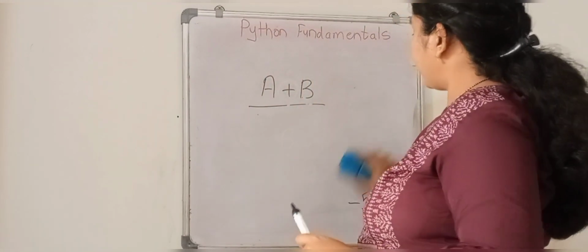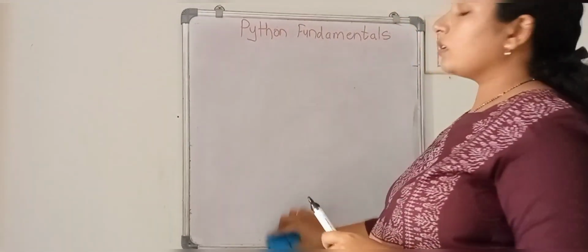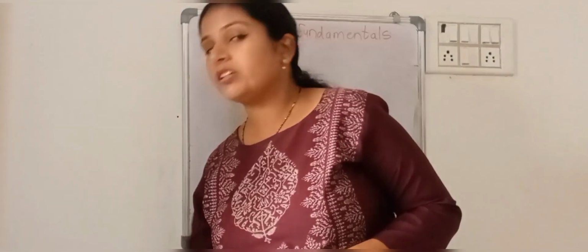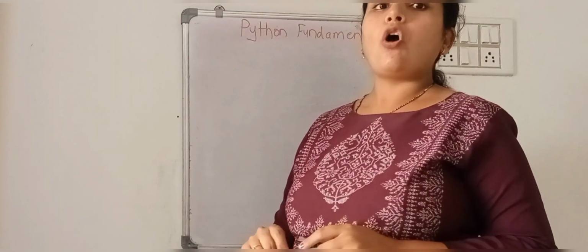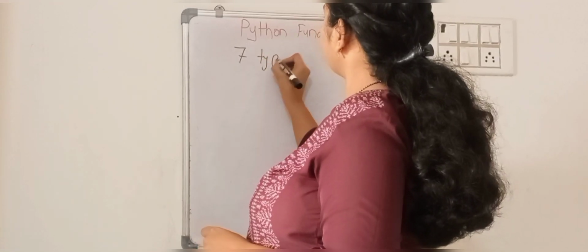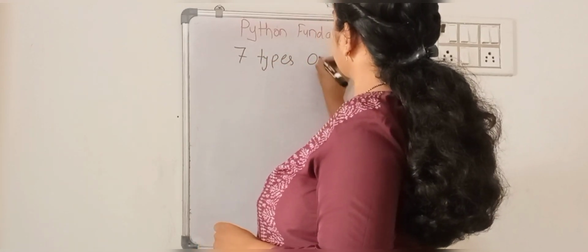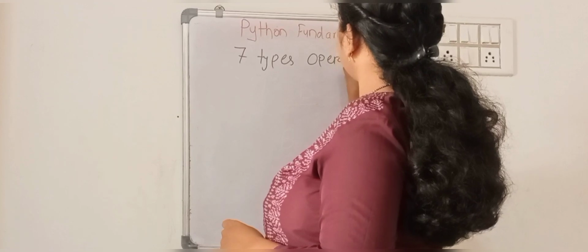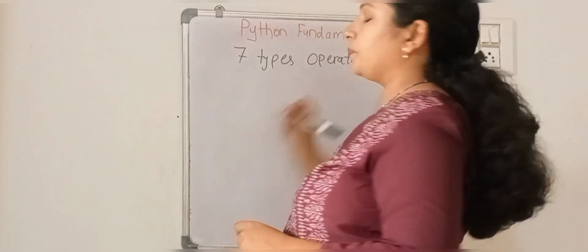Now in the Python programming language there are 7 types of operators, and we are going to learn those one by one.